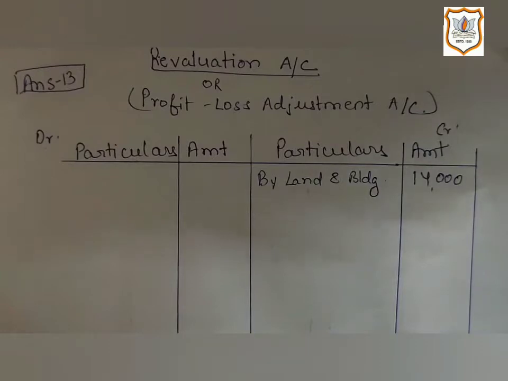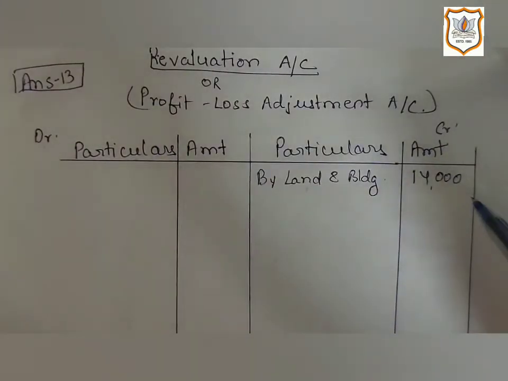If there is any kind of profit, then it will be recorded on the credit side of the revaluation account. Here land and building is an asset and the value of it is increasing. If the value of an asset is increasing, it is a good thing for the business. It is a profit. That's why it will be recorded on the credit side of the revaluation account.